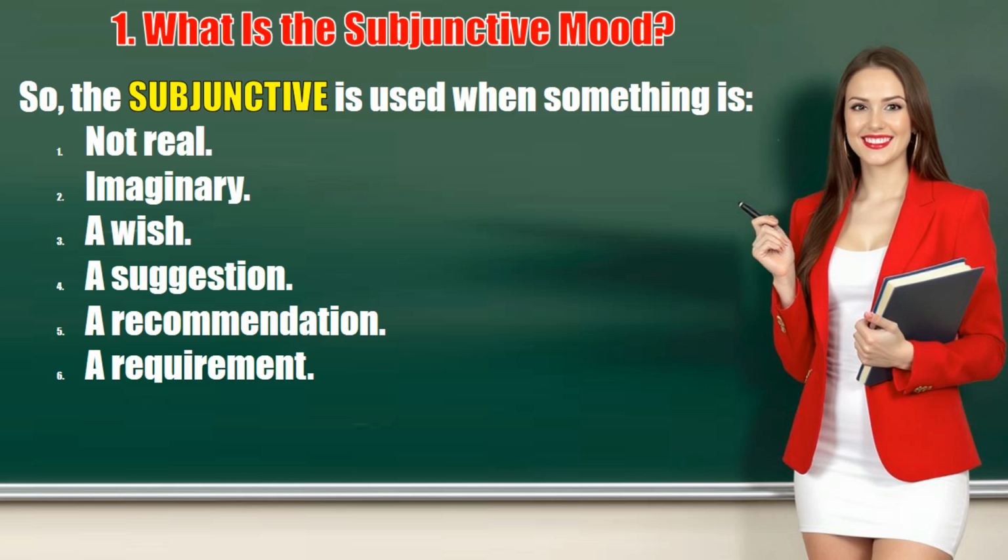So, the subjunctive is used when something is: 1. Not real. 2. Imaginary. 3. A wish. 4. A suggestion. 5. A recommendation. 6. A requirement. It talks about things that are not simply facts.